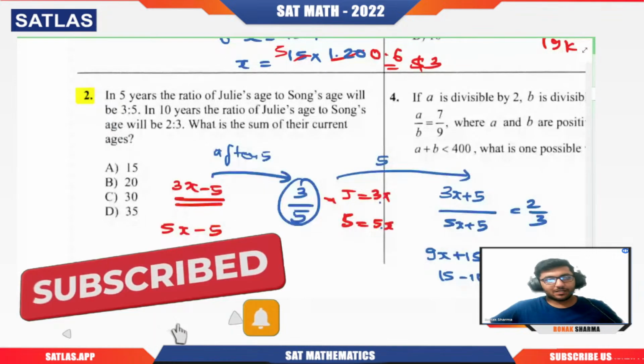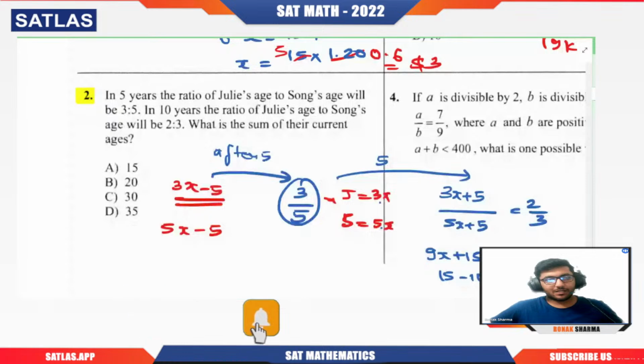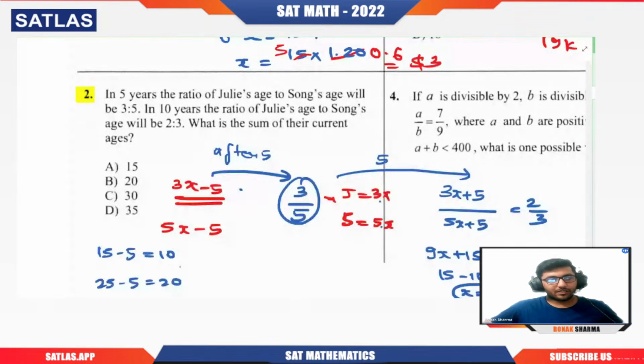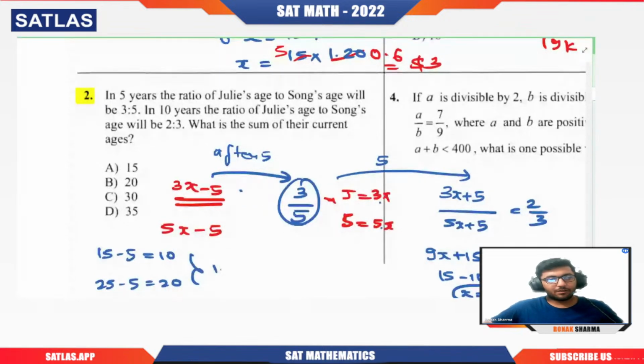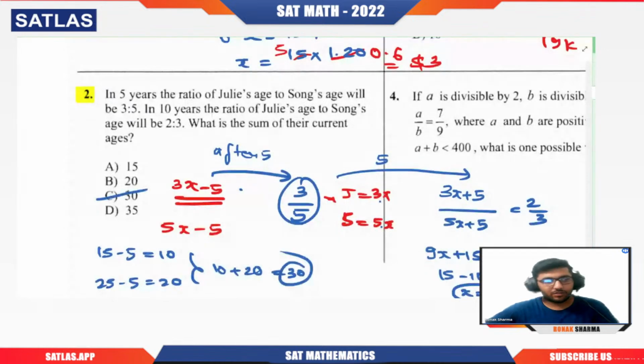Now just put it here. If x is 5, then 15 minus 5, 10, is Julie's current age. And if I put it here, 25 minus 5, 20, is nothing but Song's current age. So if we add both of them, 10 plus 20 is 30. So it's clearly a very good question. I have told you both the approaches.